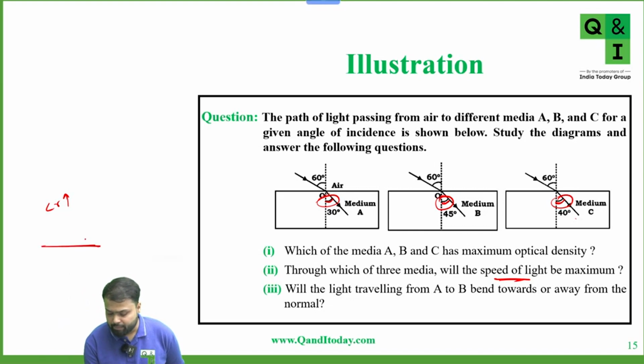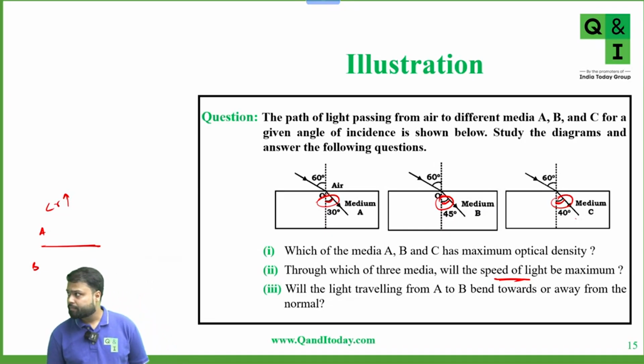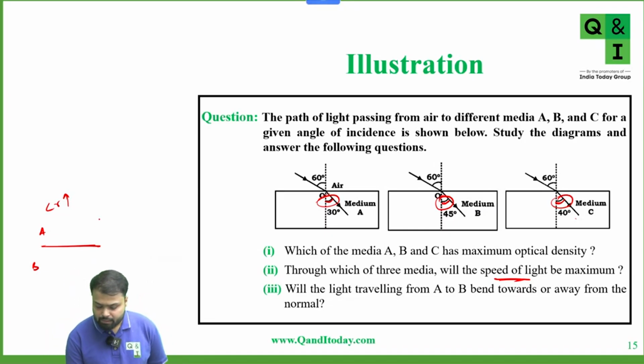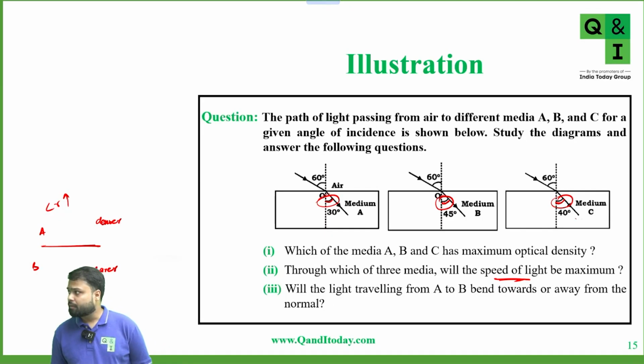Let's say this is medium A and this is medium B. Now which medium is denser? Medium A is denser and medium B is rarer. Yes or no? The angle of refraction is less in medium A as compared to B? Yes or no? And if the angle of refraction is less in medium A, that means medium A is denser than medium B.